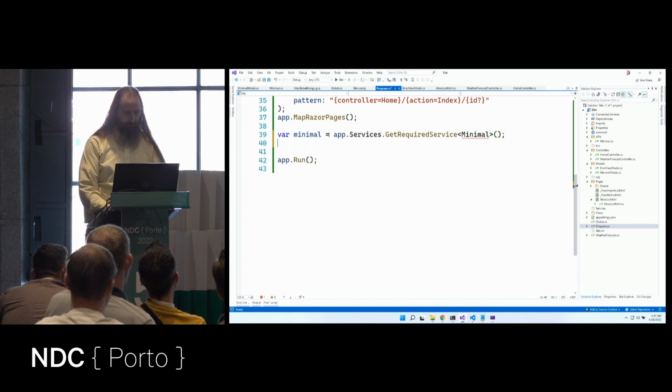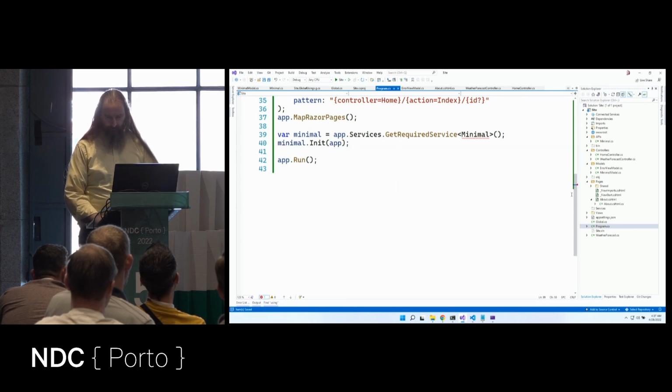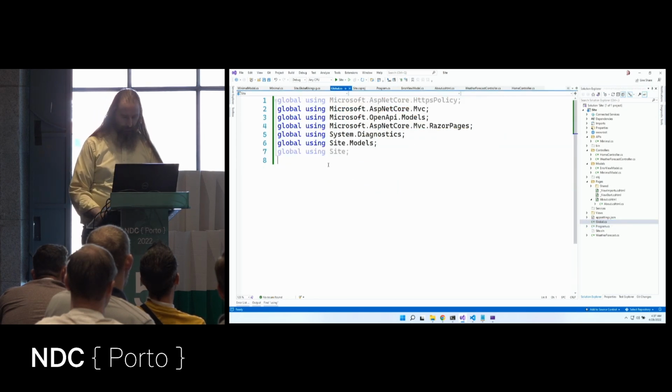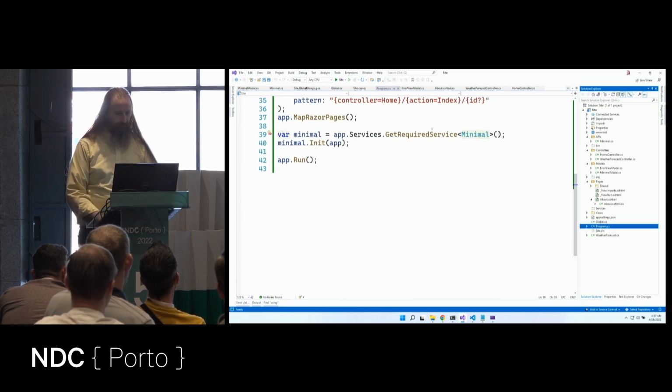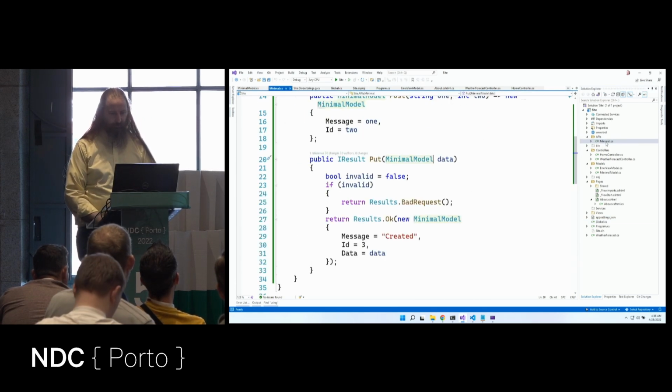And now that we have that, we can say minimal.init and app. And I just invented all of this. Oh, we need another using. Excellent. Global using here, site.apis. There we go.